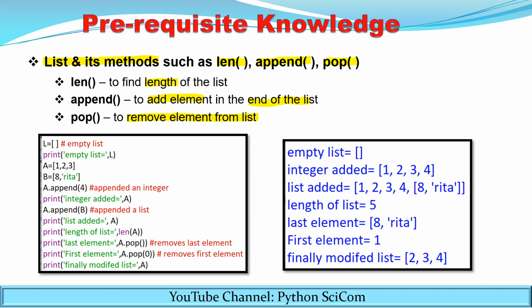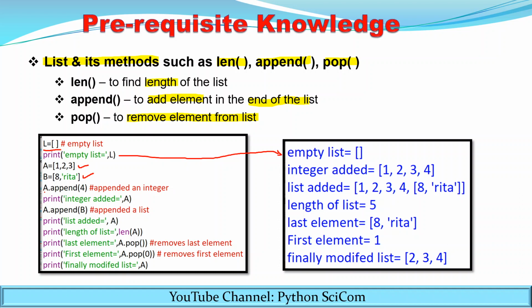Initially I had written the statement for the creation of the list. Now since there are no elements inside this square bracket, it is an empty list. So when I print the value of L, I will get this empty list because there are no elements in the list. After that, I have list A and list B.